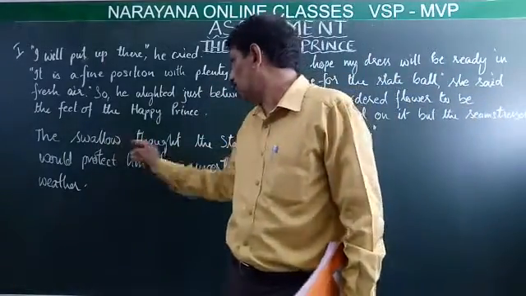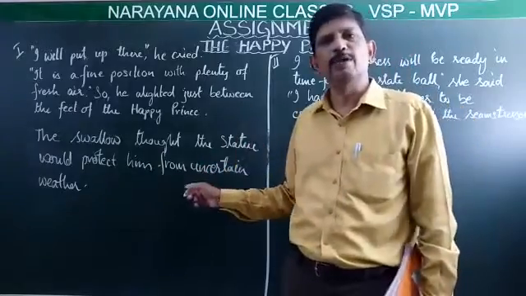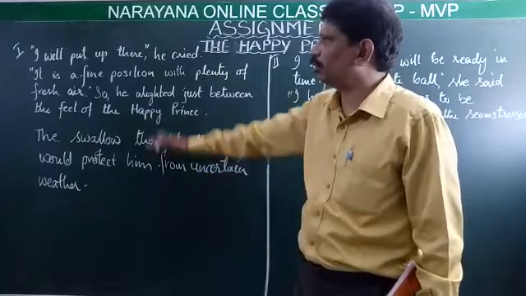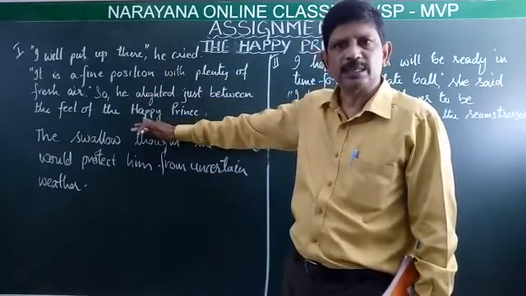Because the swallow thought the statue would protect him from the uncertain weather. So these are the 4 questions related to the comprehension passage 1.